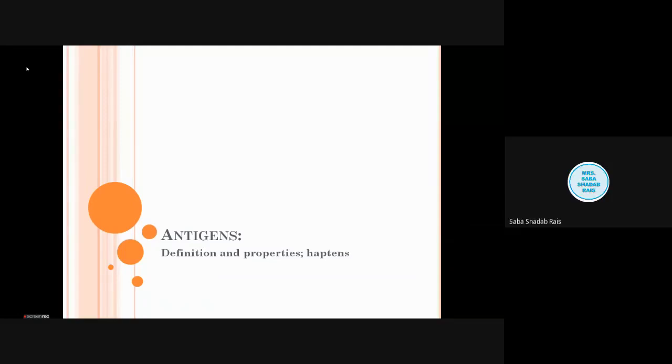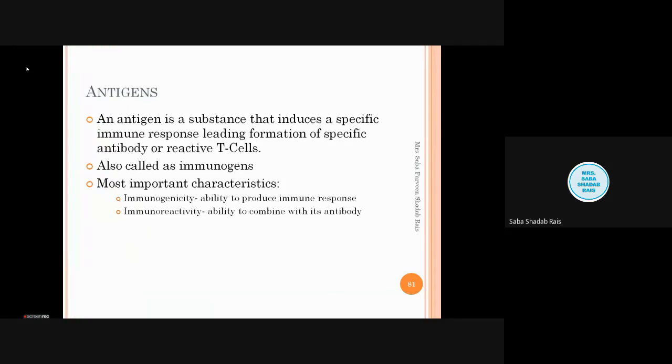So in this lecture we will be discussing the antigen. Now, what is an antigen? An antigen is any substance which induces a specific immune response, leading to the formation of specific antibody or reactive T cells. That means the most important thing is that it should challenge the immune system. It is also called an immunogen.